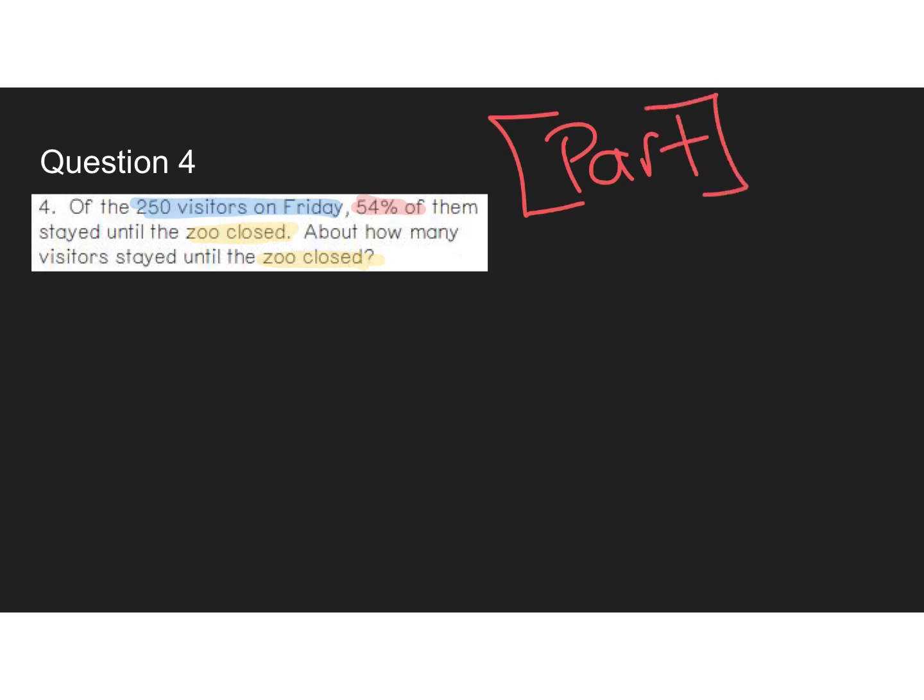All right, I'm going to set it up again. So I'm going to do the percent first. And just to be clear, you really don't have to do the percent first. I just normally look, whatever one I'm looking for, I usually put that on the right side. All right, so we're going from 54 to from 100 to 250.